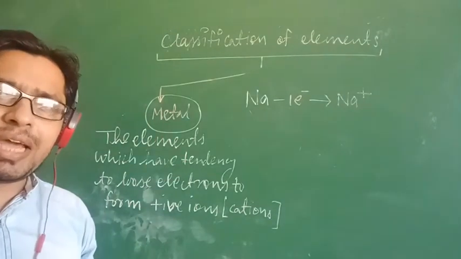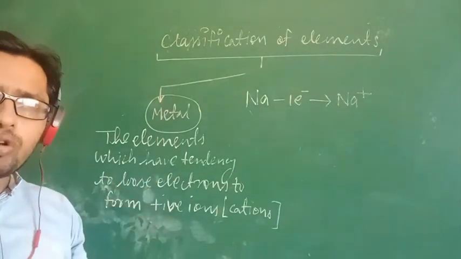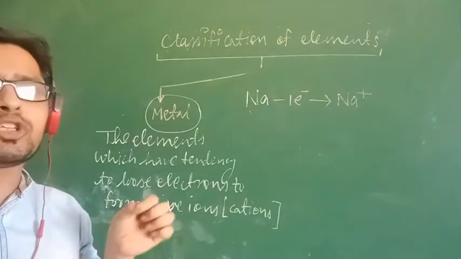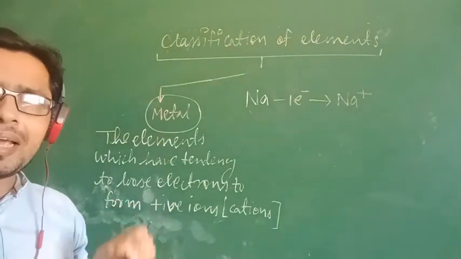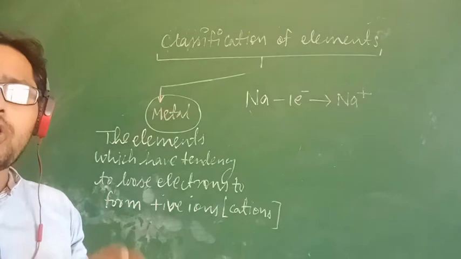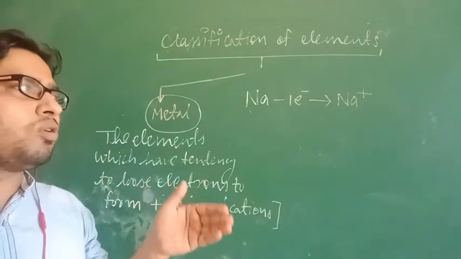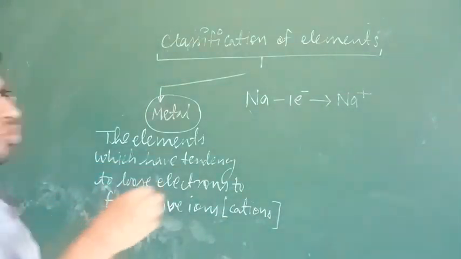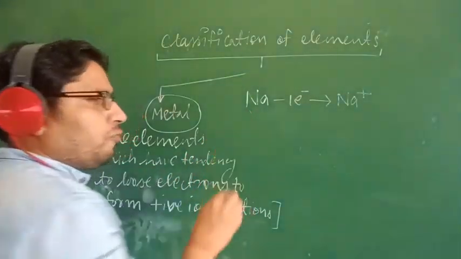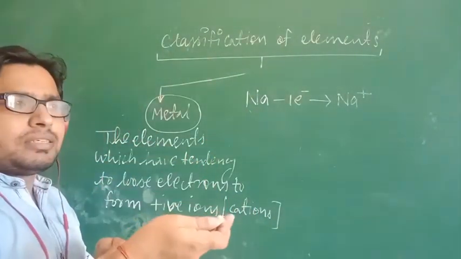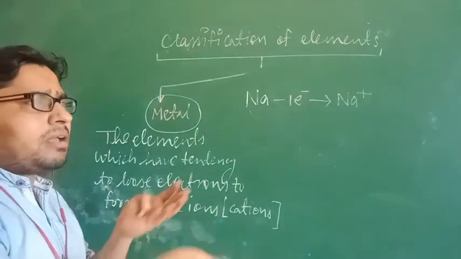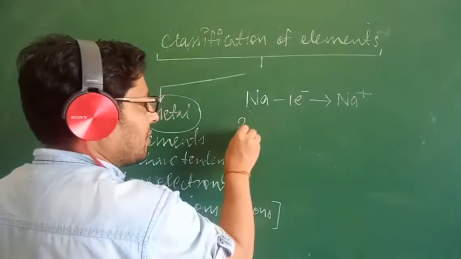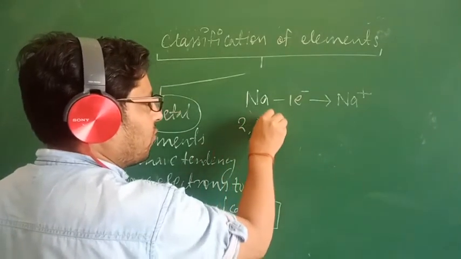Each and every element loses or gains electrons to make itself stable, or to complete its outermost shell. The electronic configuration of sodium, which I will discuss in the next chapter, is 2, 8, 1.